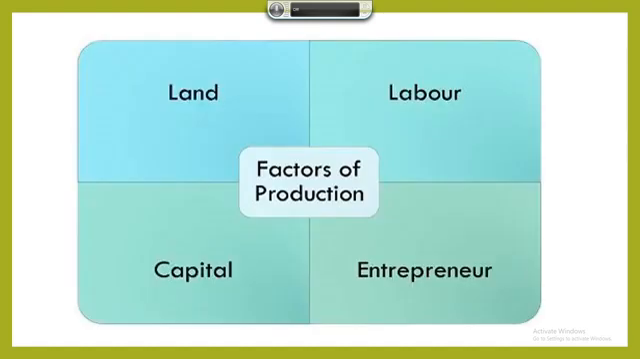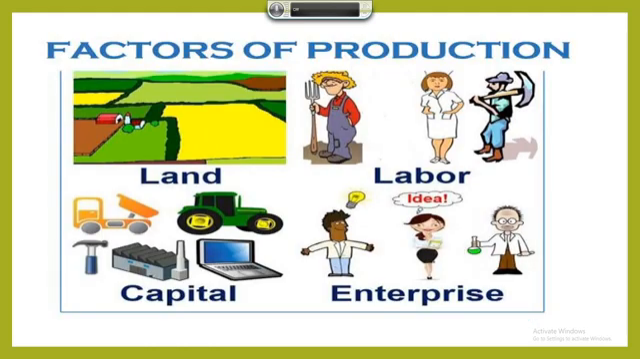They are land, labor, capital, and entrepreneur. The first and most important factor of production is land. Second is labor. Third is capital, that is physical capital. Entrepreneur, that is human capital. Okay, let us see a picture. The first picture shows an example of land, second labor, third capital, and the fourth enterprise, that is human capital.